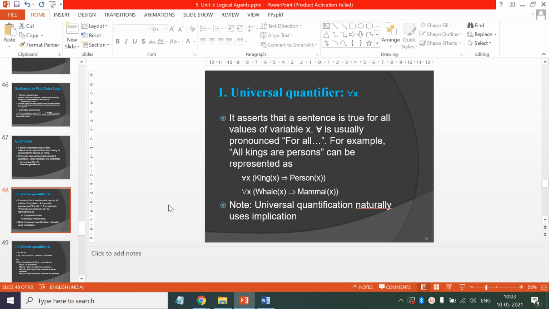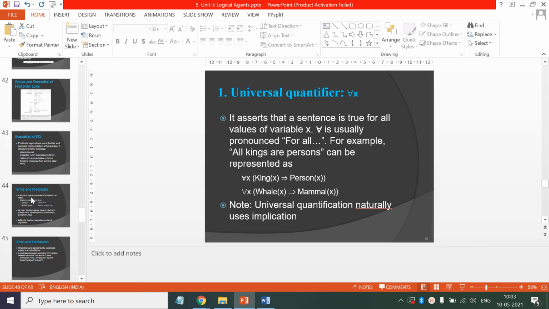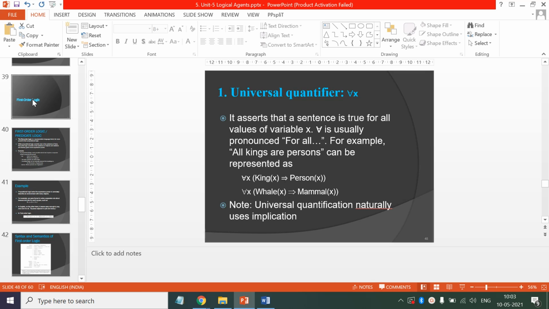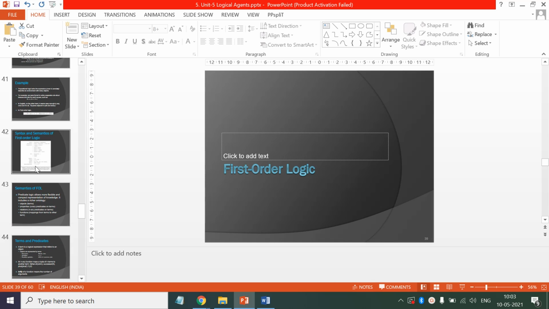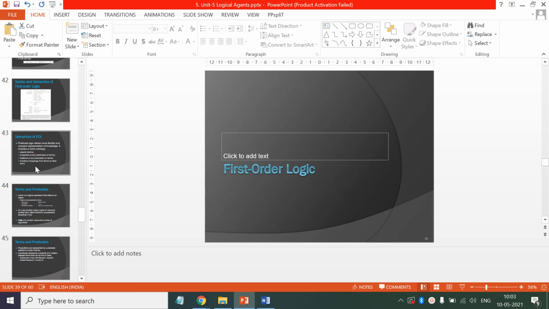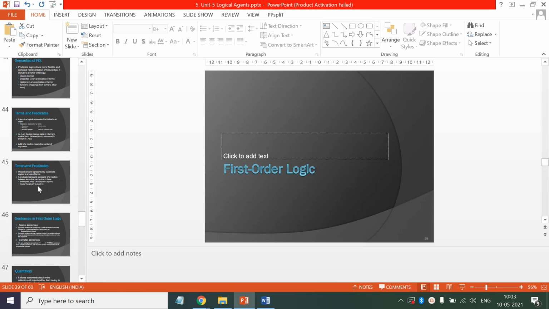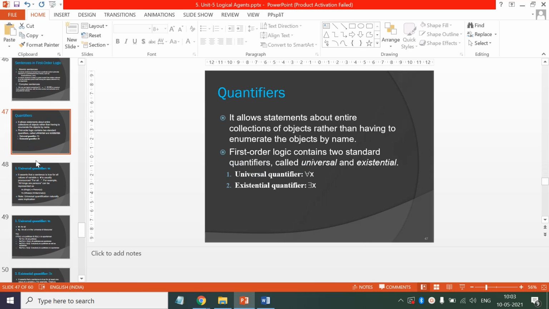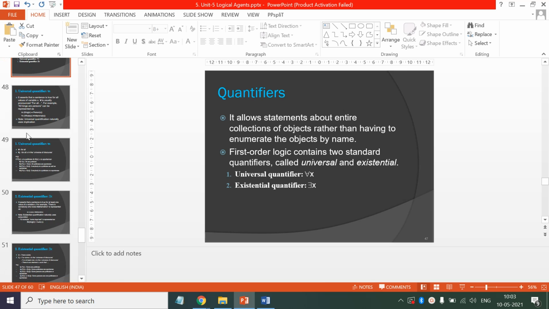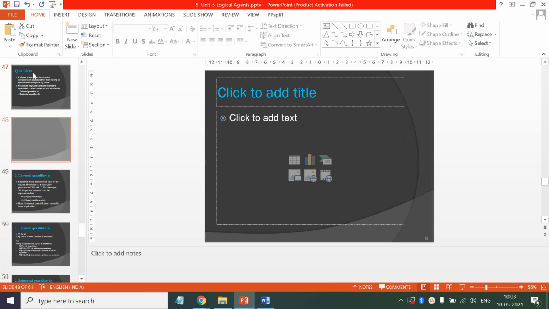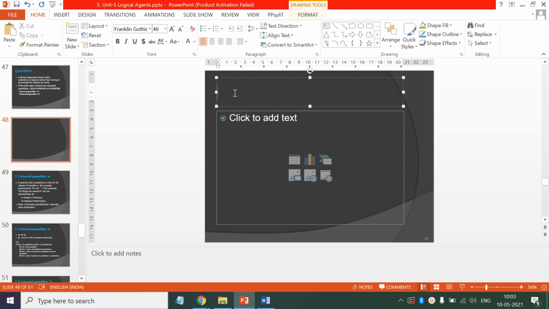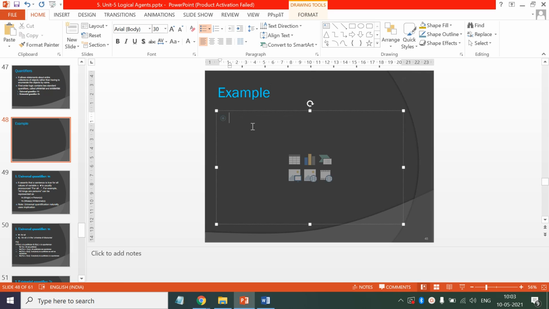In the last class, we started with first order logic and we discussed syntax and semantics of first order logic. At the start, we discussed its advantages over propositional logic, and later we talked about quantifiers also. So let me give two examples from NPTEL lectures, which will explain the advantage of first order logic over propositional logic one more time. So these are the set of sentences given.